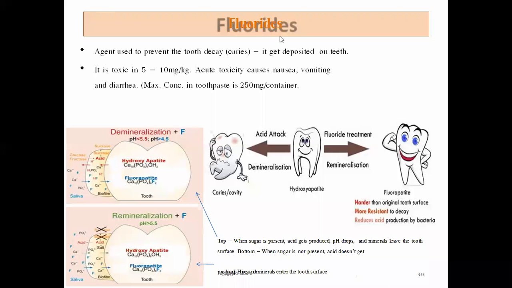Now, fluorides are used as an anti-caries agent against tooth decay, which is a disease of the tooth caused by the acid produced by the action of microorganisms on the tooth enamel. Why do these microorganisms demineralize the tooth enamel?